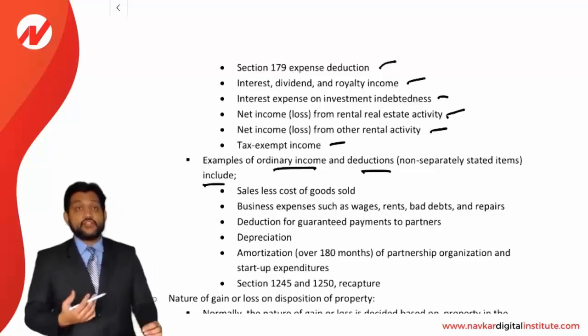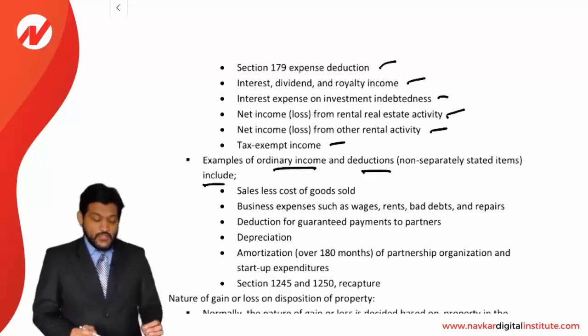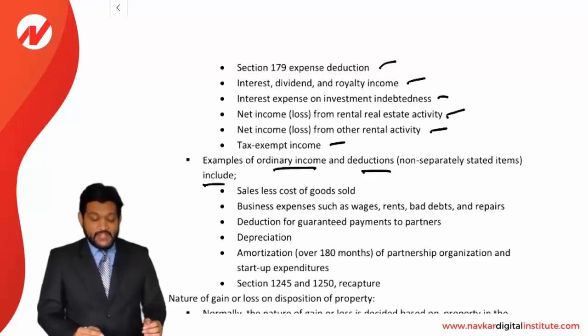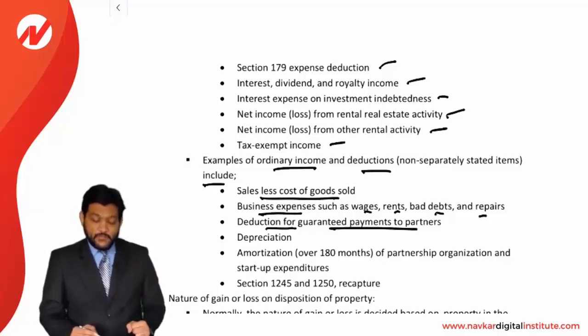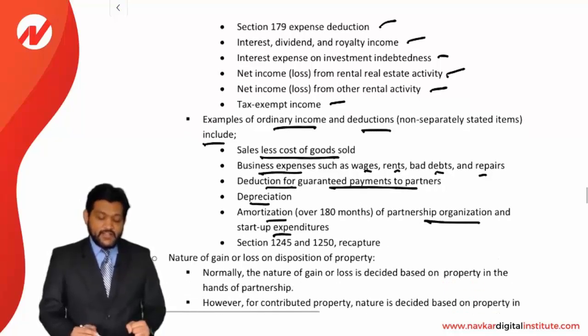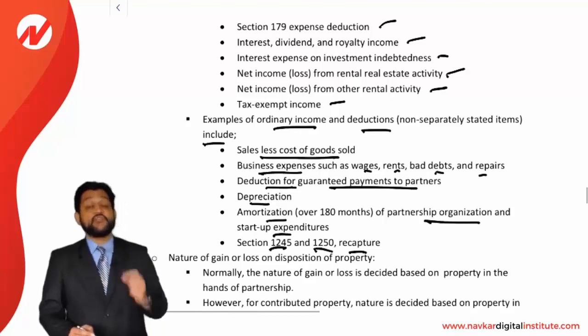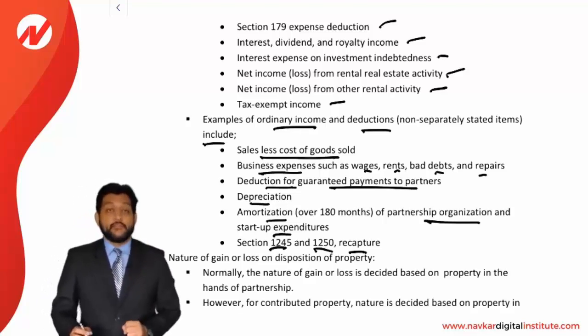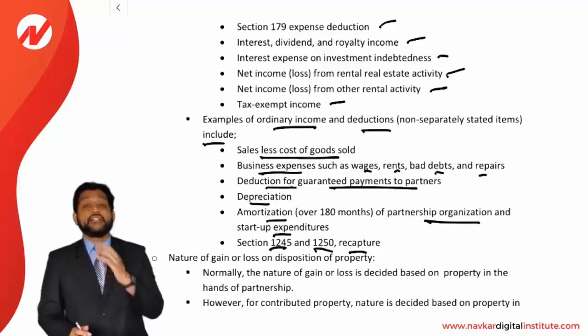Then examples of ordinary income and deductions. What is included under ordinary incomes and deductions? Ordinary items: sales less COGS, that's a very routine income. Business expenses such as wages, rent, bad debt, repairs, these all are routine expenses. Deductions and guaranteed payments to the partners. Depreciation, amortization of organization expenses and startup expenses, and Section 1245 and 1250 recapture, which is treated as ordinary income. So these all are ordinary items.